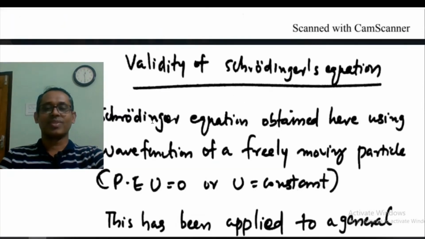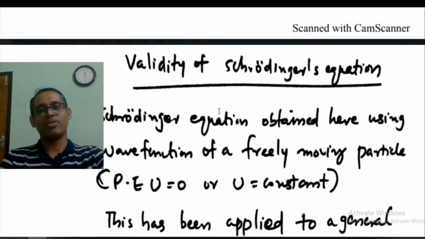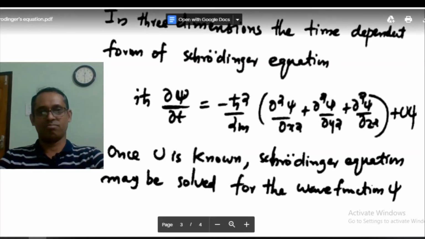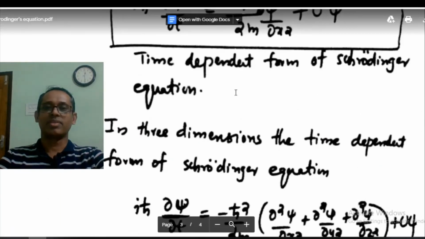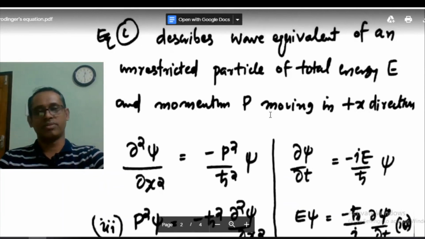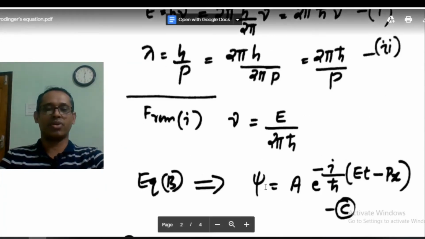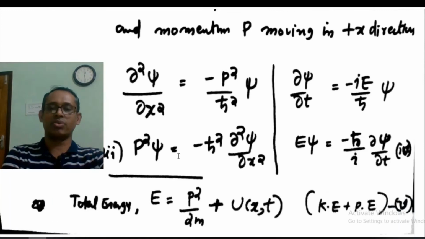Now the validity of the Schrödinger equation. Actually, we have obtained the Schrödinger equation in a kind of tricky way. The wave function that we first specified is the wave function for a free particle, and from that we obtained p square psi and E psi.